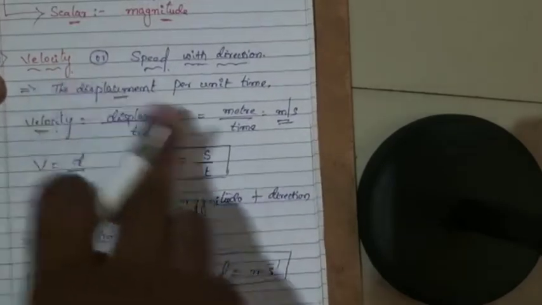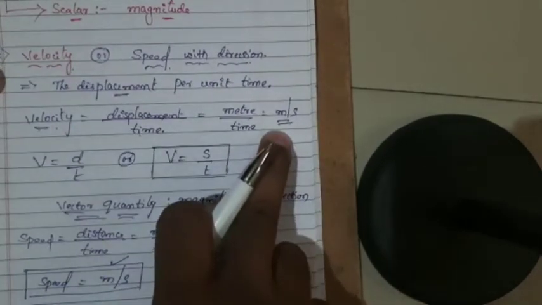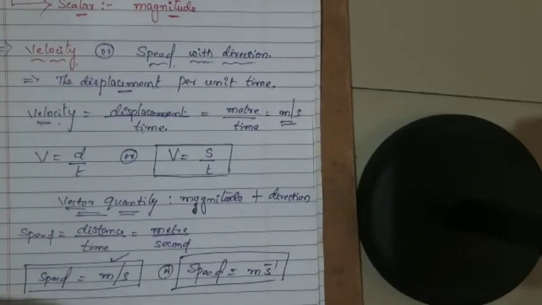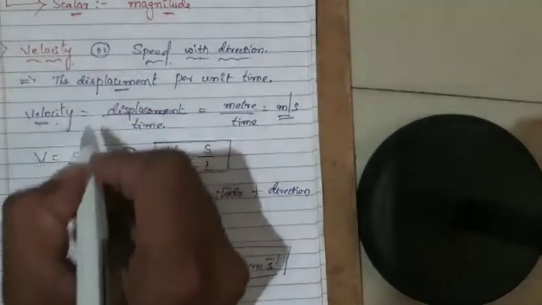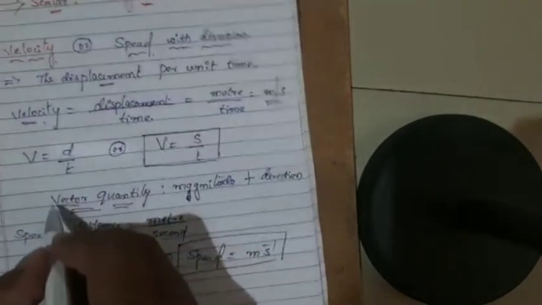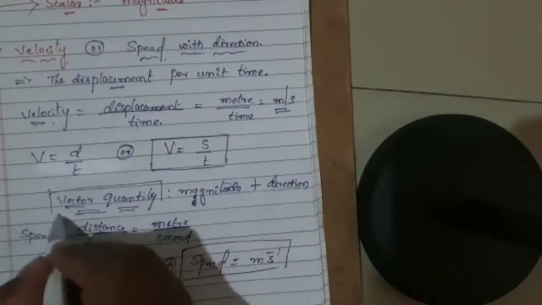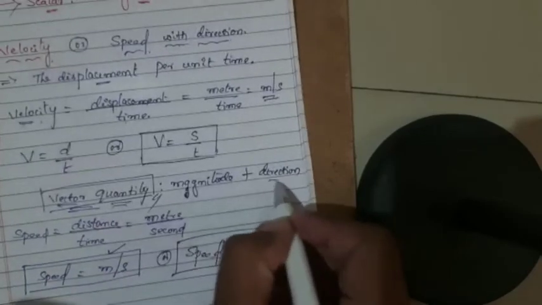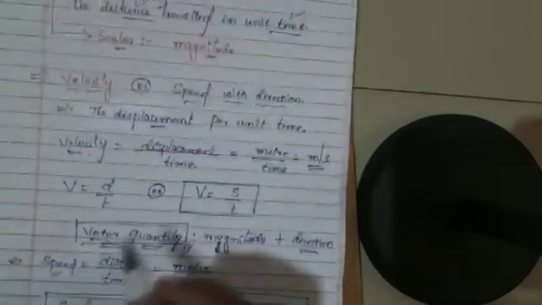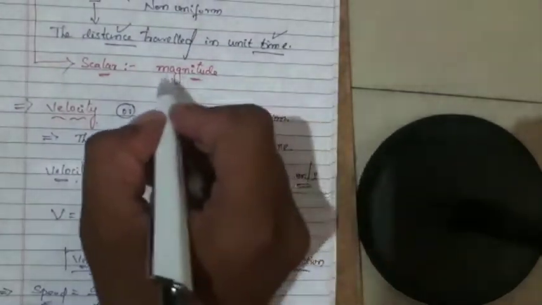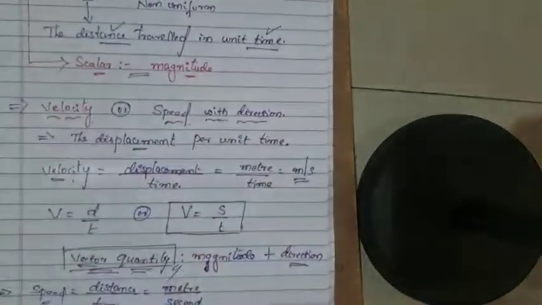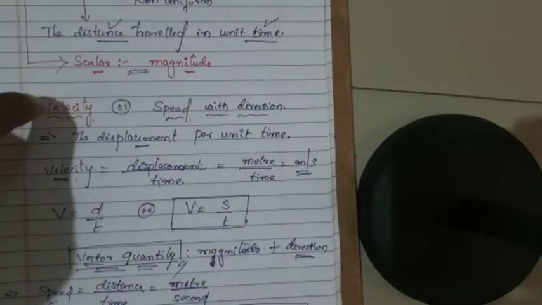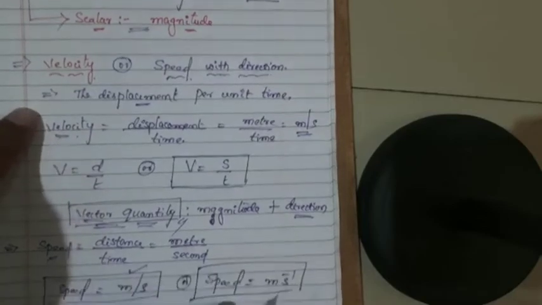The main difference between velocity and speed is that velocity is a vector quantity, which depends upon the magnitude as well as the direction. But speed does not depend upon the direction, only upon the magnitude, right? These are the two differences between speed and velocity.